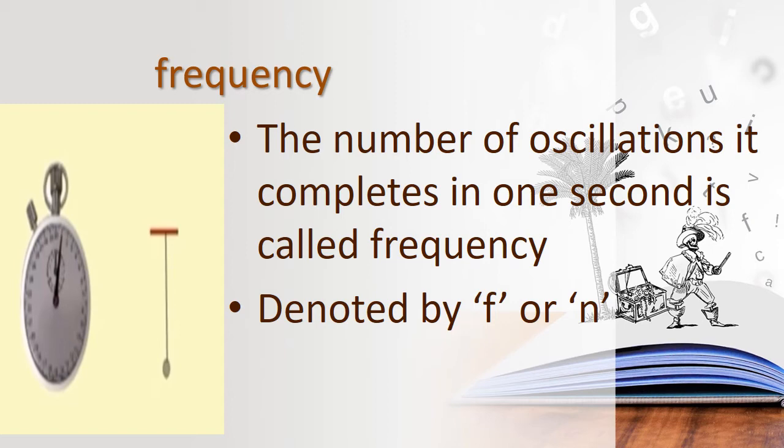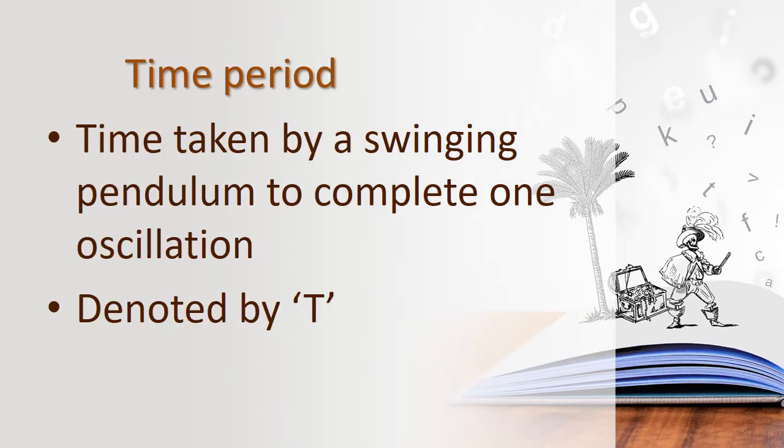Can you all understand? Then the next thing is time period. We have said, children, what is meant by oscillation. If it moves from the mean position to the extreme position, again to the other extreme position, and returns back to the mean position, that is called one oscillation, one full cycle. For that it takes some time, is it? The time taken to complete one full cycle or one oscillation is called time period.